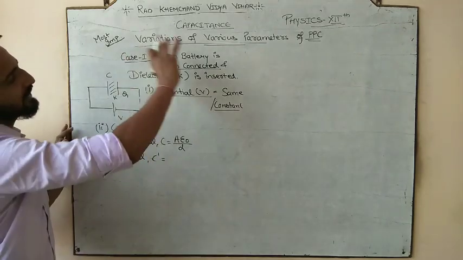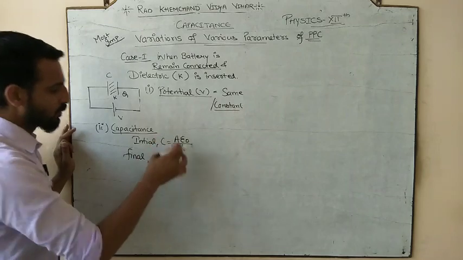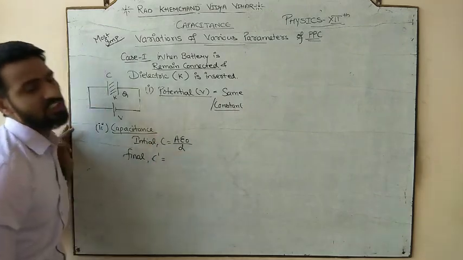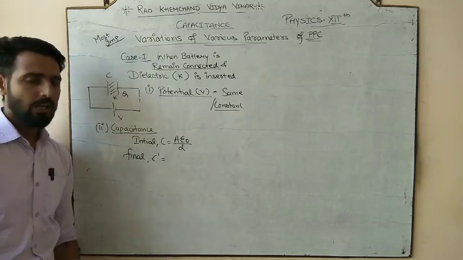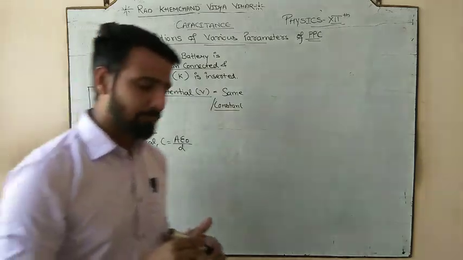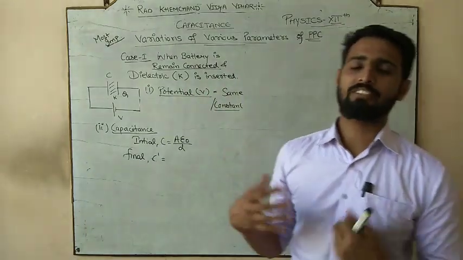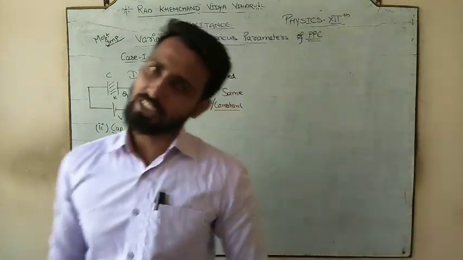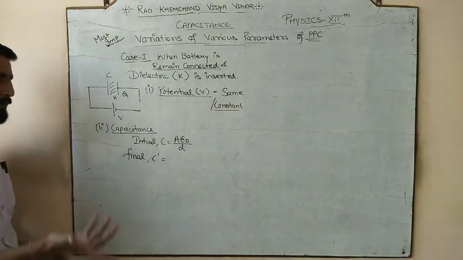No. Are we changing the separation? No. Unless I say that the separation between the plates is reduced to half or something like that, you will not change it. But for now we are talking in general.